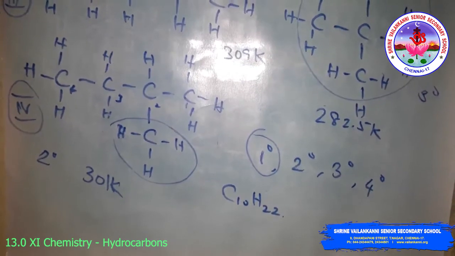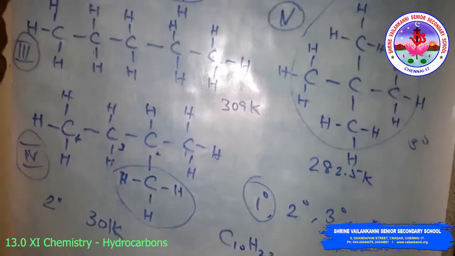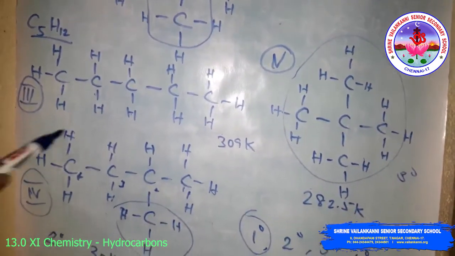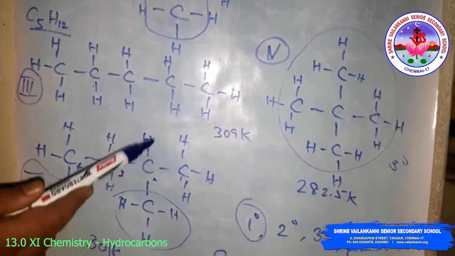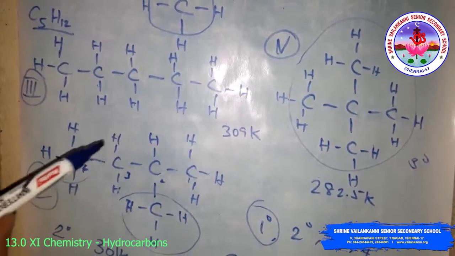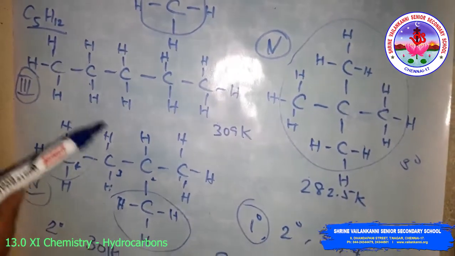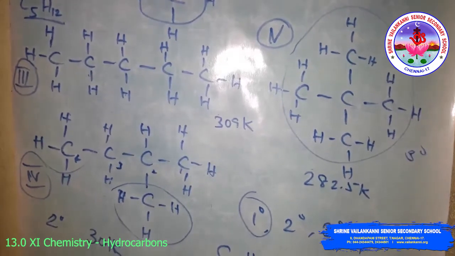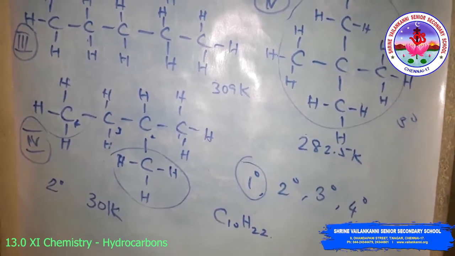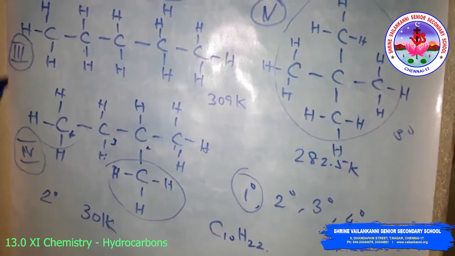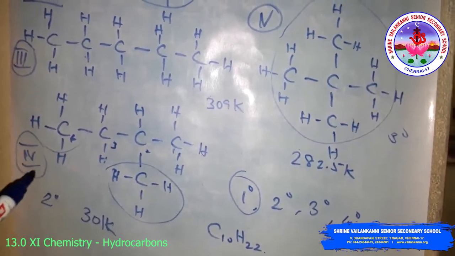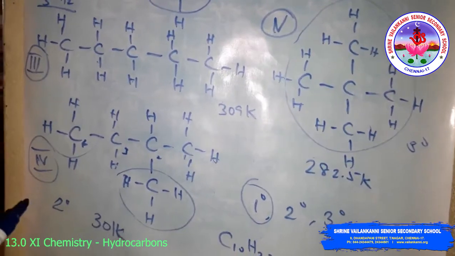Then look at structure 2, 4, 5. Observe that CH3 is the methyl group. The carbon atoms to which methyl groups are attached are numbered 2. So you will come across groups of methyl, ethyl, propyl, etc. attached to the carbon atoms in alkanes or other classes of compounds. These groups are substituents, known as alkyl groups. They are derivatives of alkanes obtained by removal of one hydrogen atom from the general formula of the alkane.